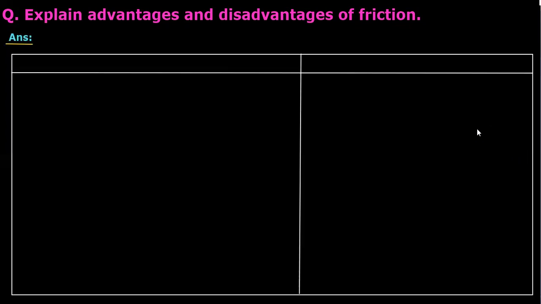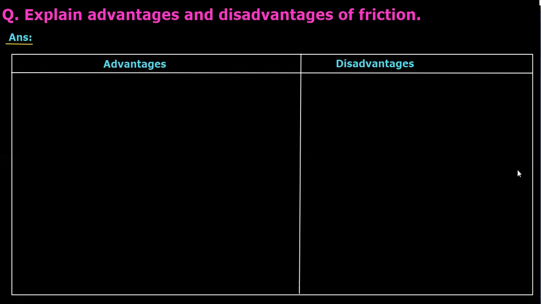Hello everyone. See the question. This question is from laws of motion. Explain advantages and disadvantages of friction. So what we will do, we will make one table. One side we will write advantages and this side we will write disadvantages of friction.